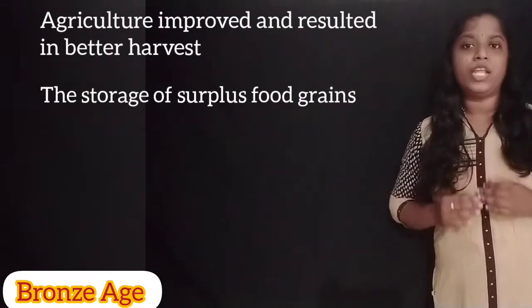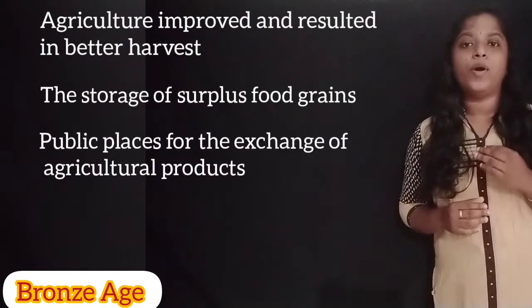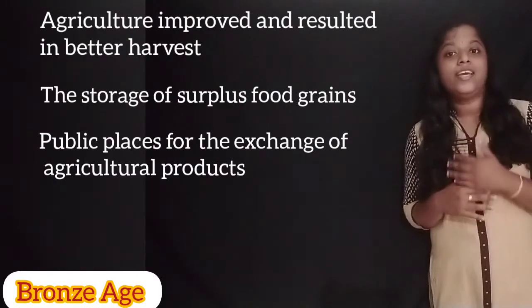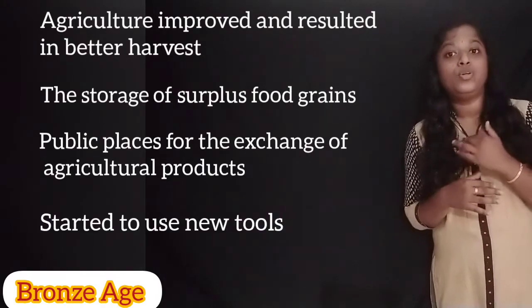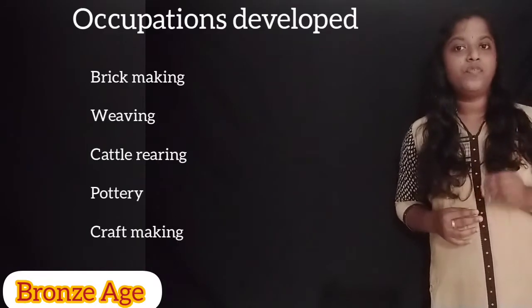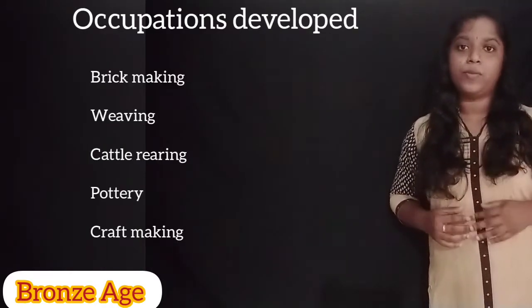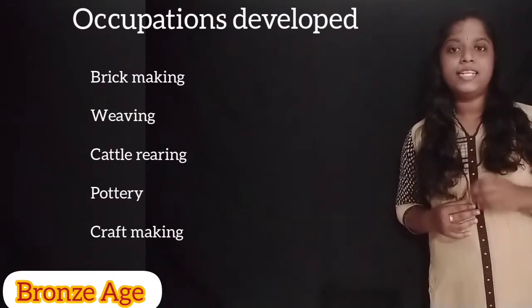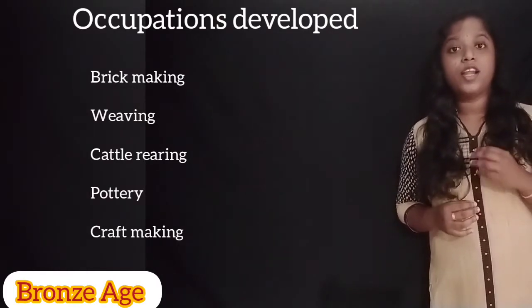So during this period, public places were opened for the exchange of agricultural products. When their production increased, they started to use new tools also. Because of this, some other occupational fields also developed during this period. Some of them are brick making, weaving, cattle rearing, pottery and craft making.